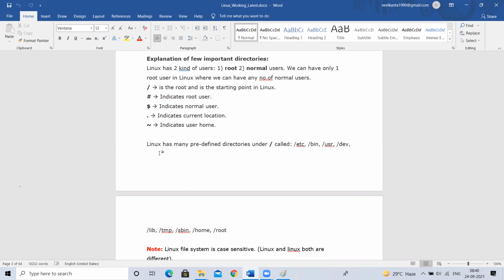Sudo privileges he can use for root user actions. Whatever he has to perform like a root user, for that he can use sudo privileges.